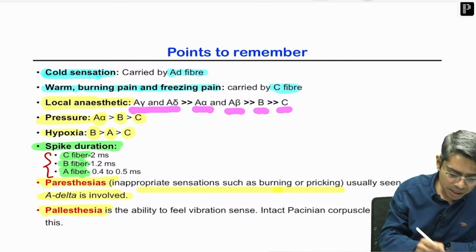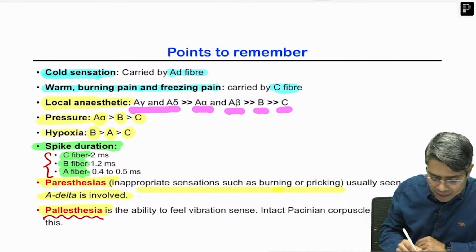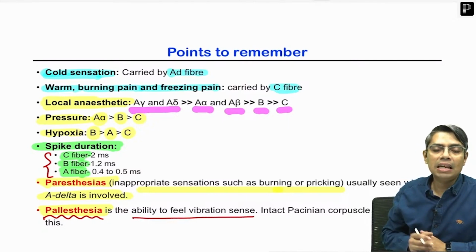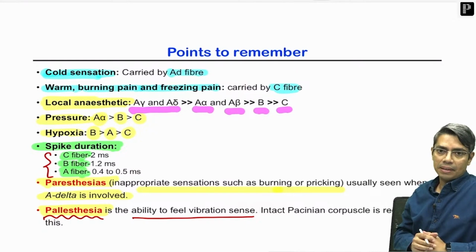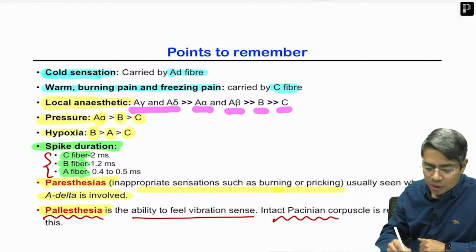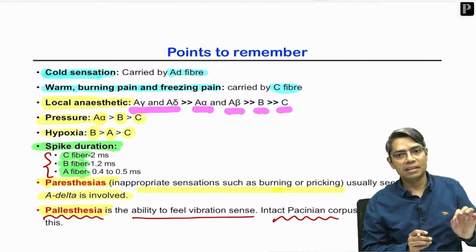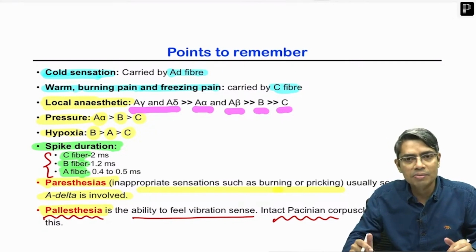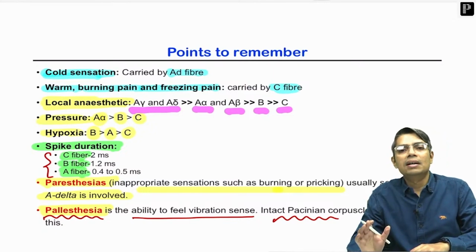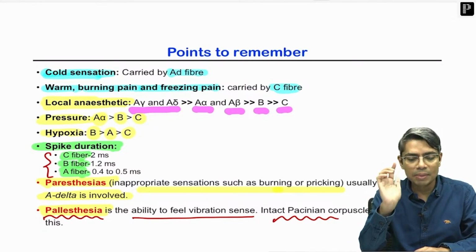But a similar kind of term is pallesthesia. It is the ability to feel vibration, the vibration sense feeling capacity, that is pallesthesia. And vibration sense is detected by which receptor? Pacinian corpuscles. We will also discuss them after a few slides. So this is all about the different types of nerve fiber in the body and their conduction velocity. At least remember maximum conduction velocity.